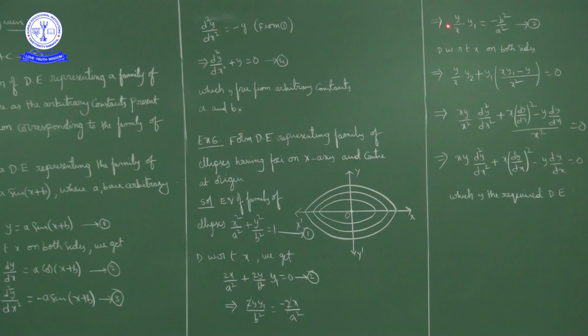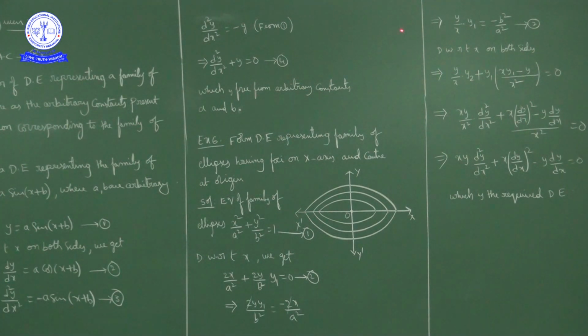So what will we get: (y/x) y1 is equal to minus b square by a square. What is the advantage? If you write all constants on one side, the differentiation of a constant is 0. a is a constant, b is a constant, b square by a square is constant, so the derivative of a constant is 0. That is the advantage. Now differentiate with respect to x on both sides. The right hand side is a constant, so its derivative is 0.